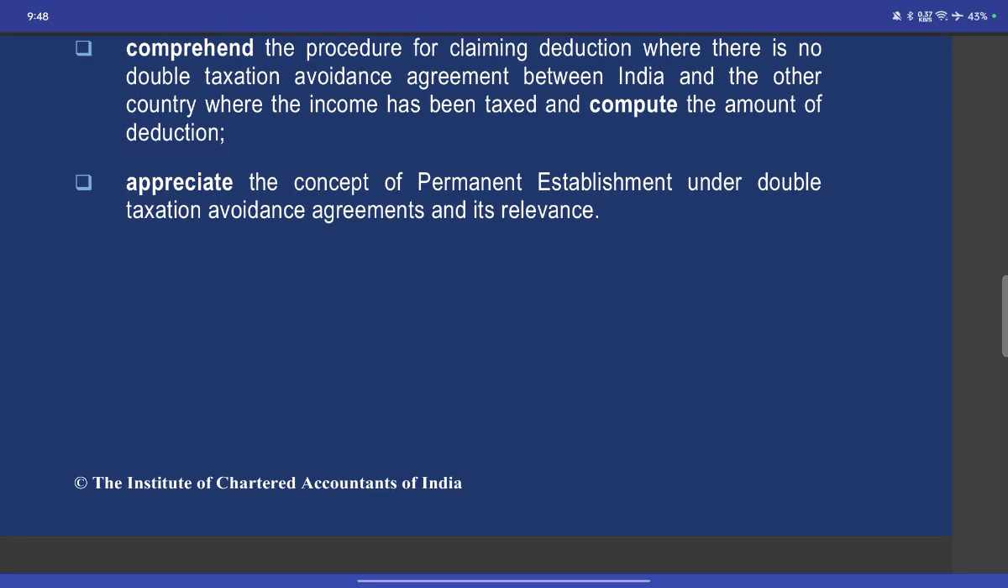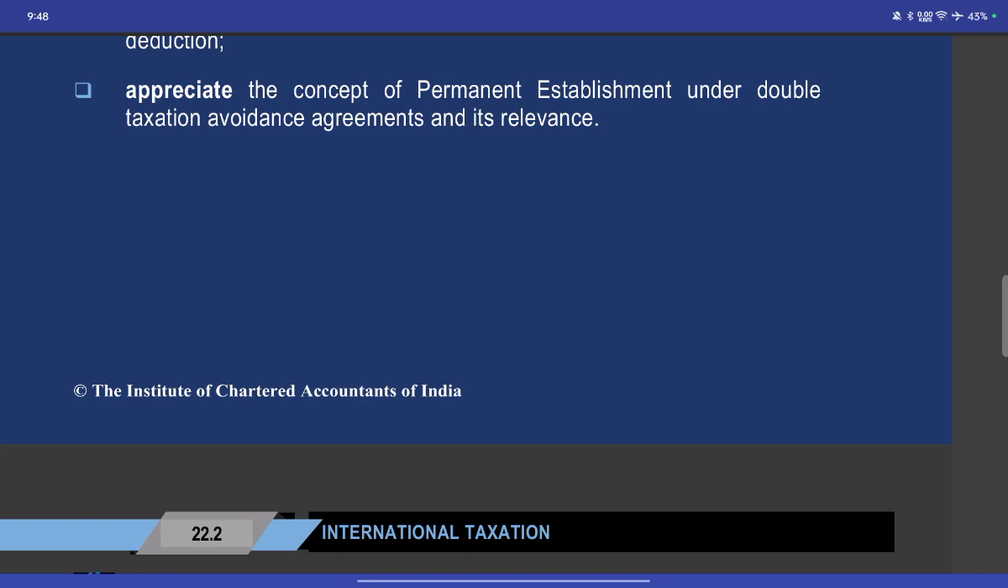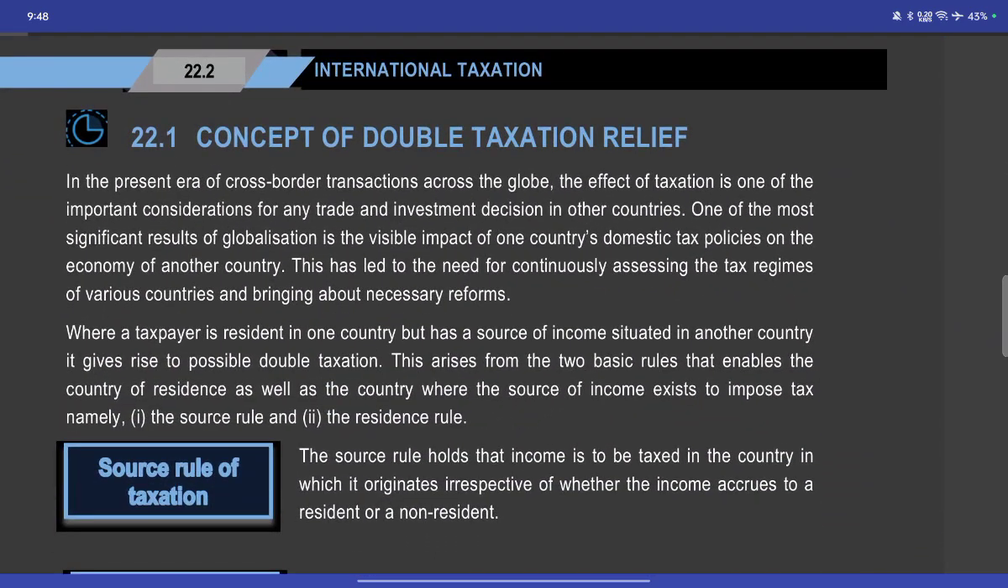Comprehend the procedures for claiming the deduction where there is no double taxation avoidance agreement between India and other countries where the income has been taxed on a complete amount of taxation. Appreciate the concept of permanent establishment under the double taxation avoidance agreement and its elements. Concept of double taxation relief.